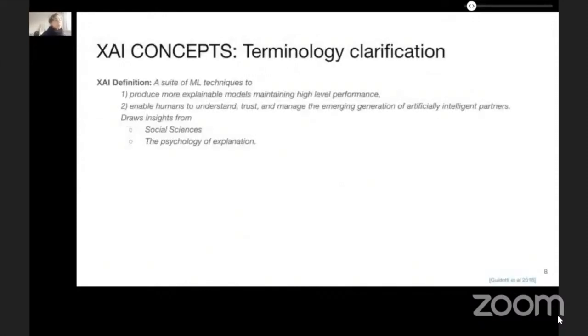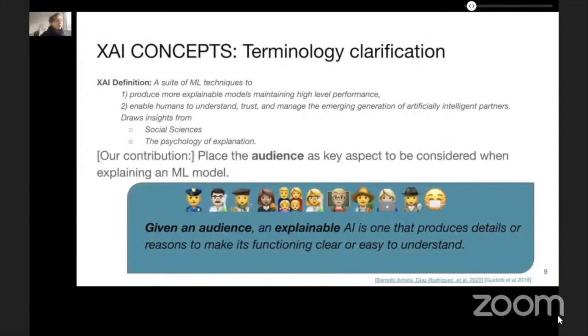But what is explainable AI? If we consider the classical definition of Guidotti et al., we thought a relevant dimension was missing in order to properly evaluate explainability. So part of our contribution was putting audience as the key aspect to be considered when explaining a model. So given an audience, an explainable AI is one that produces details or reasons to make its functioning clear or easy to understand.